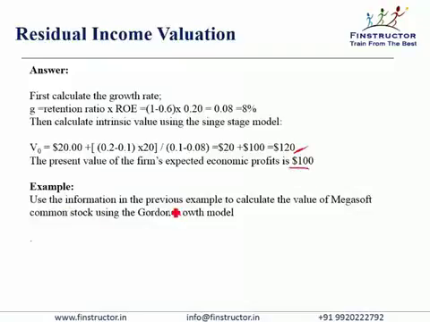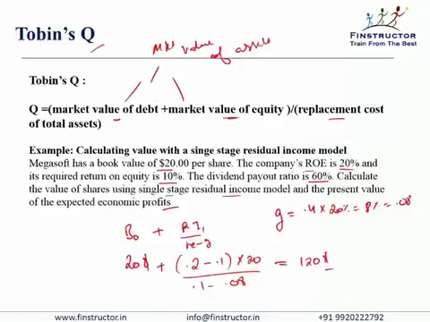Use the information in the previous example to calculate the value of Megasoft using the Gordon growth model. So same question. We are now asked to calculate the value using the dividend discount model. So in the dividend discount model, we don't care about the book value. In the Gordon growth model, we need D1 and we need to discount it back by R minus G.